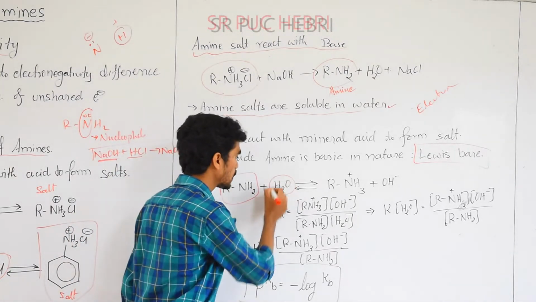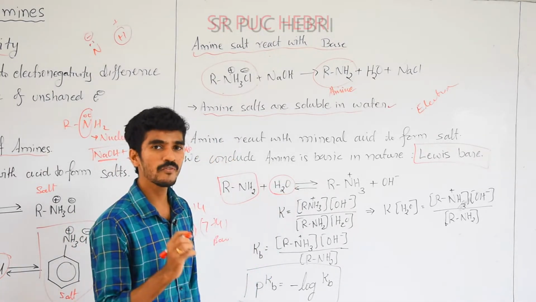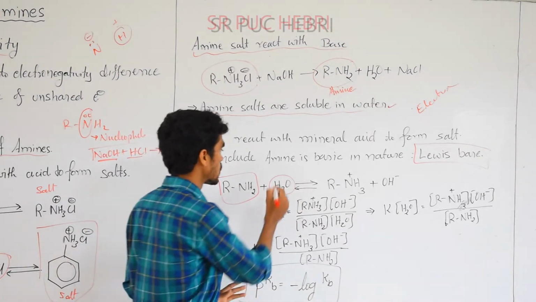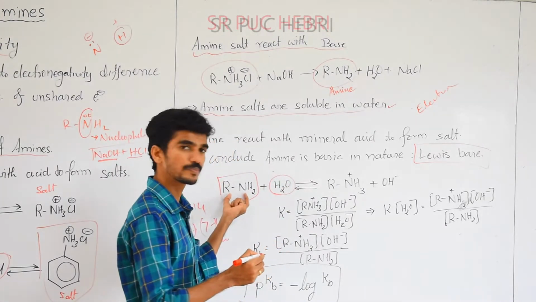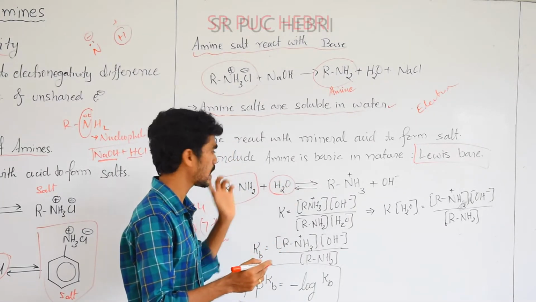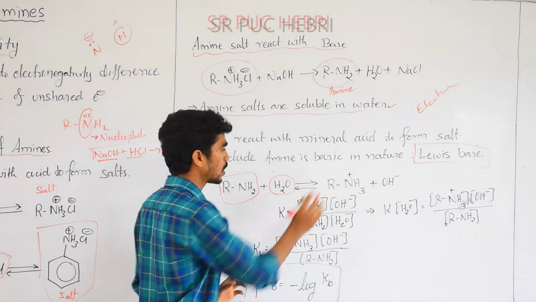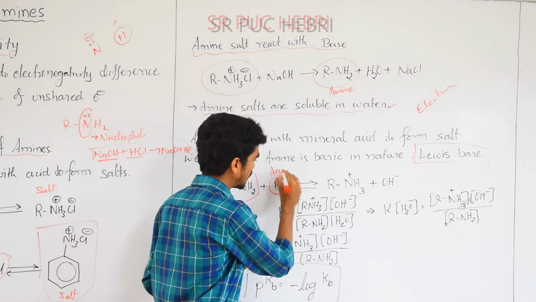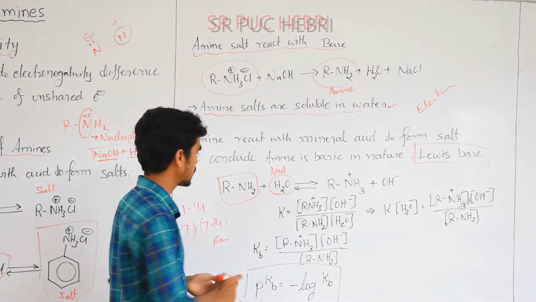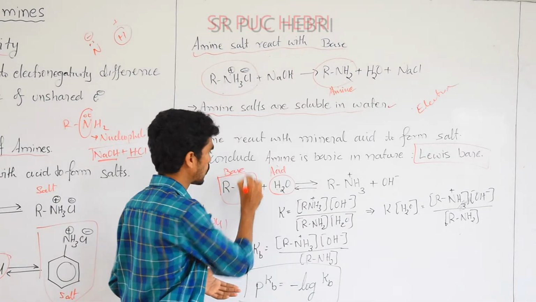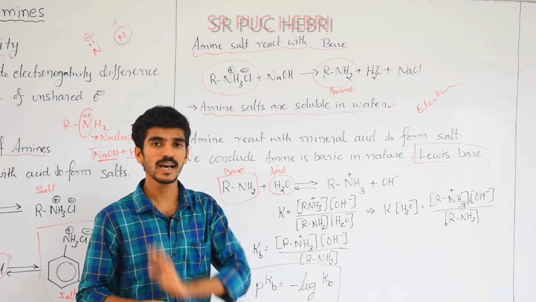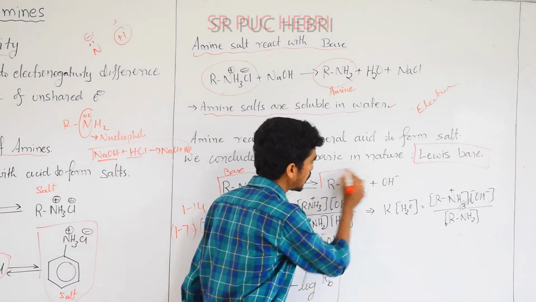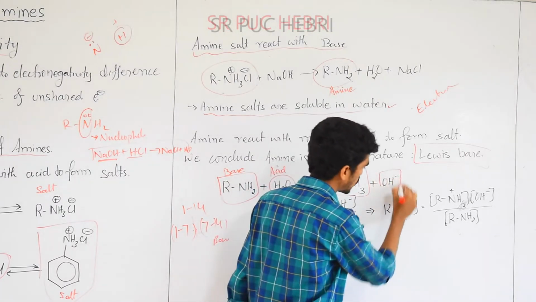When it reacts with water, you know water is amphoteric in nature. It can act as an acid as well as a base. When water reacts with the amine, it will produce salt, because water acts as an acid now and the amine acts as a base. From both the Lewis concept and the acid-base concept, we can understand amine is a base. So it will produce RNH3+ and OH-.